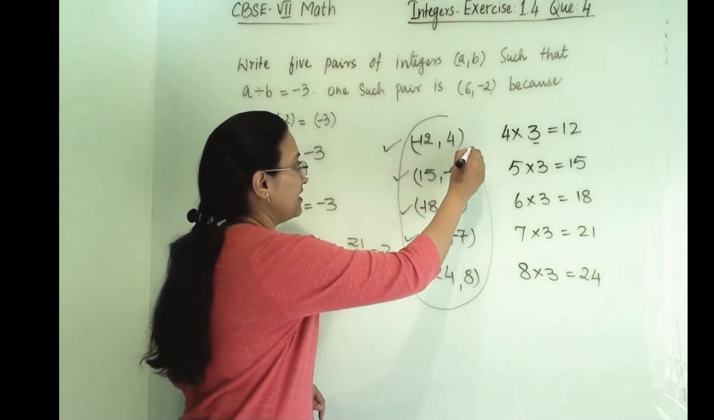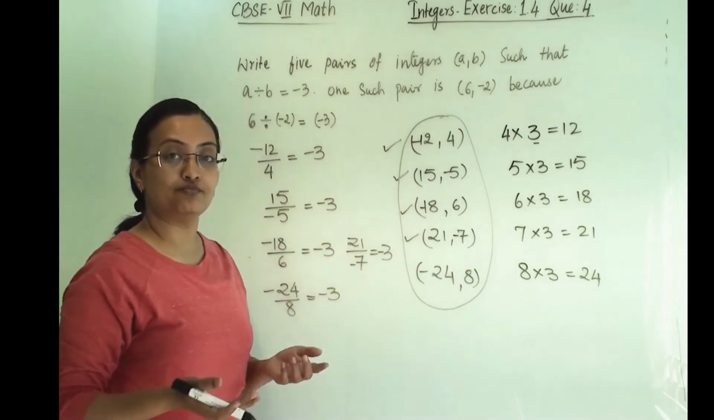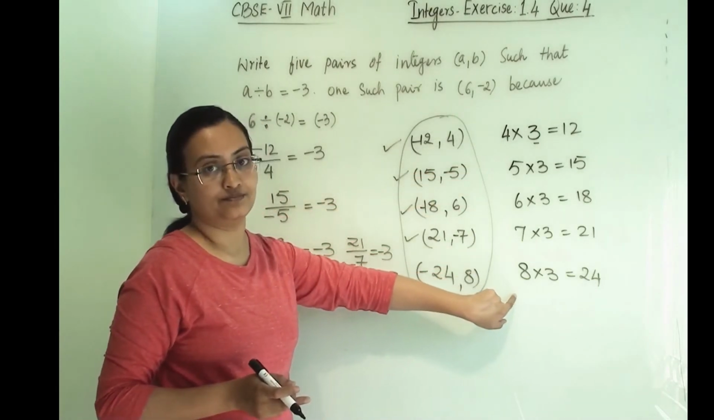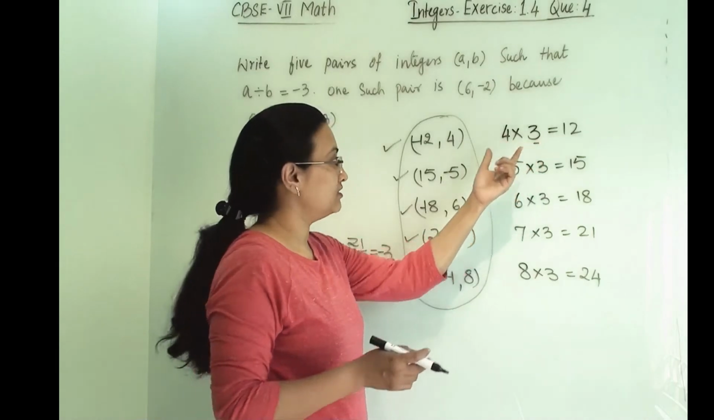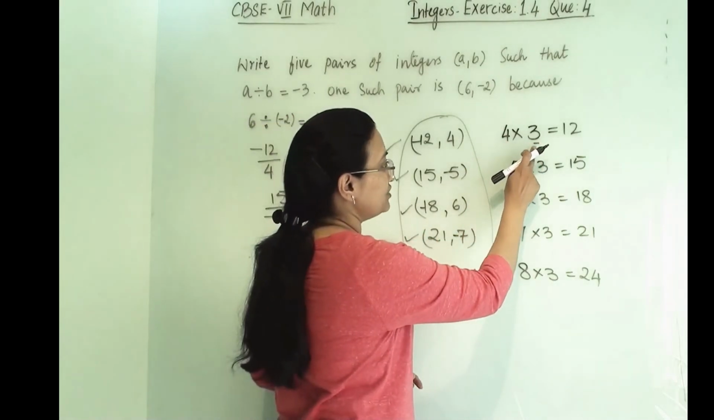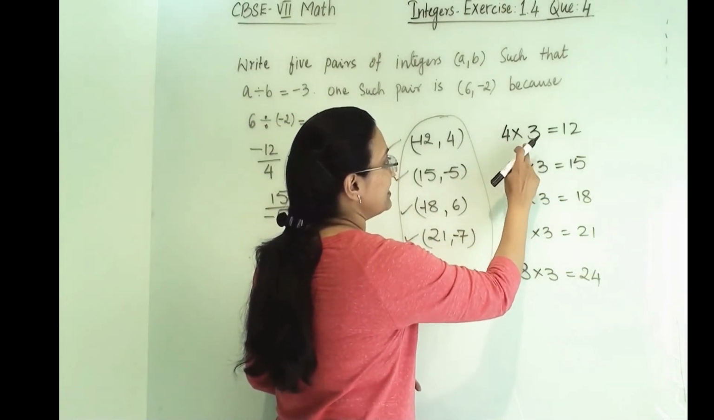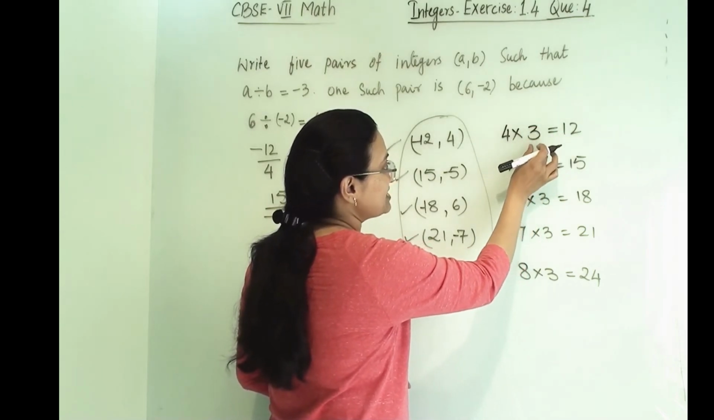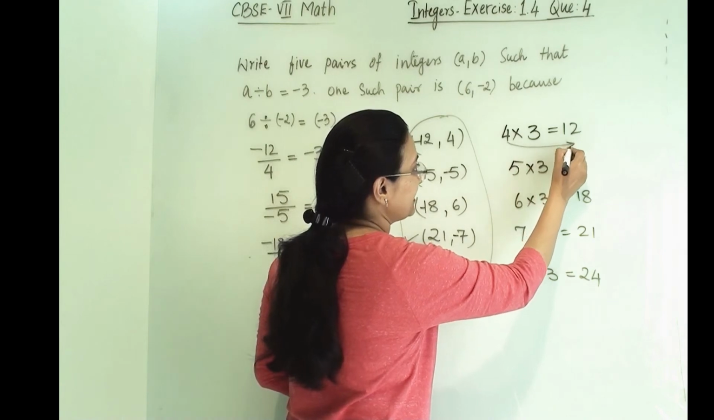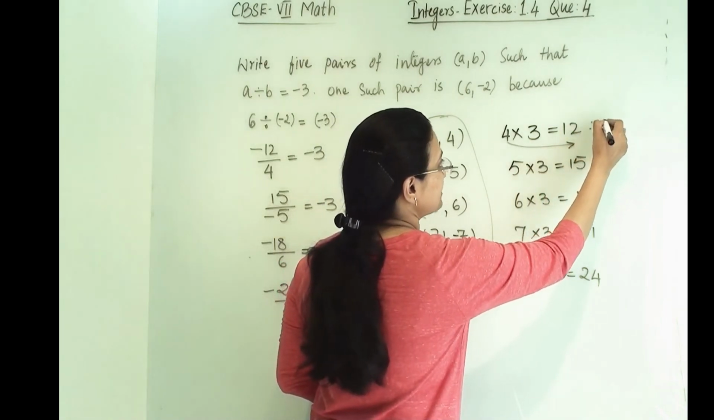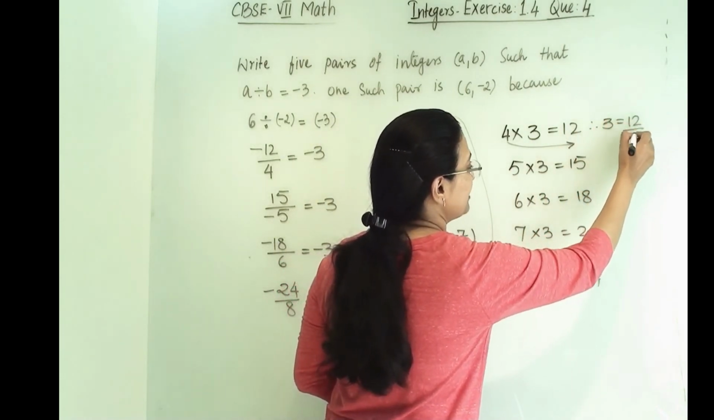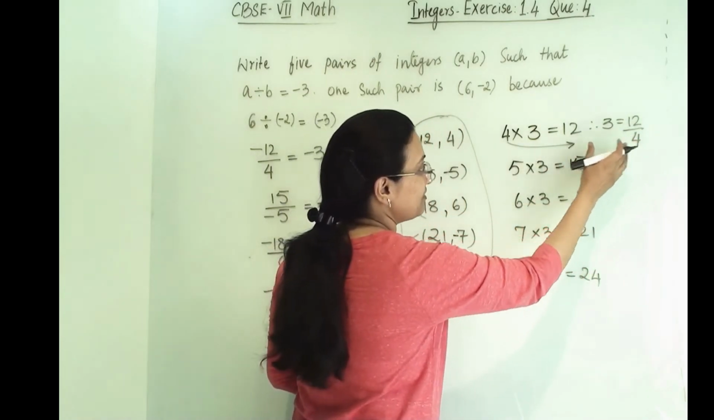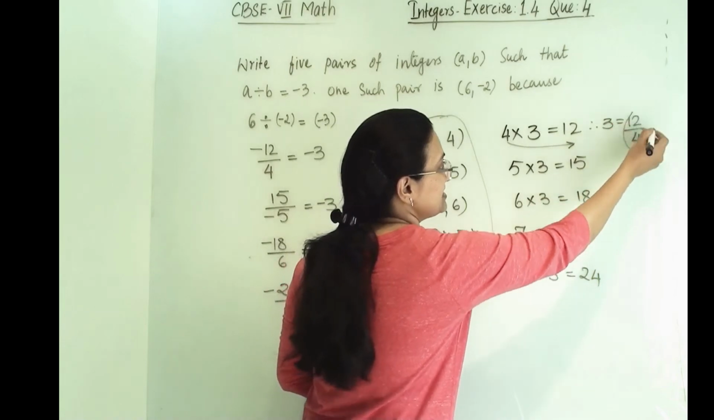So these 5 pairs we have chosen, and n number of pairs you can also find out through this table. Here, how have we found the pair? When 4 into 3 will give us 12, then we need to find the two numbers which will give us 3. So this 4, when we take it to this side, we will get 3 equals 12 divided by 4. So this will be our pair.